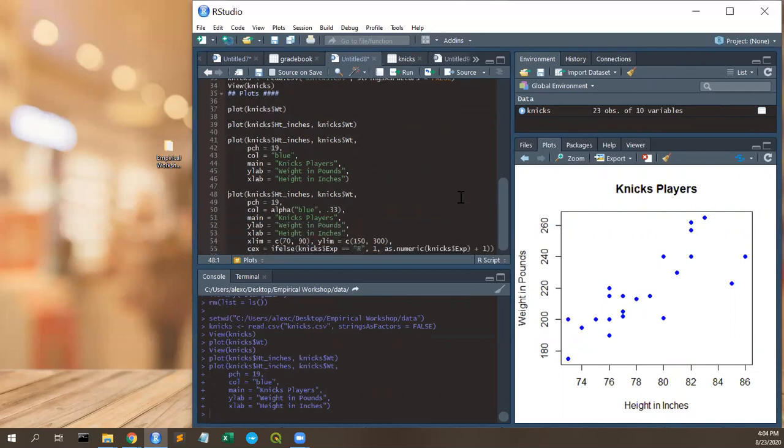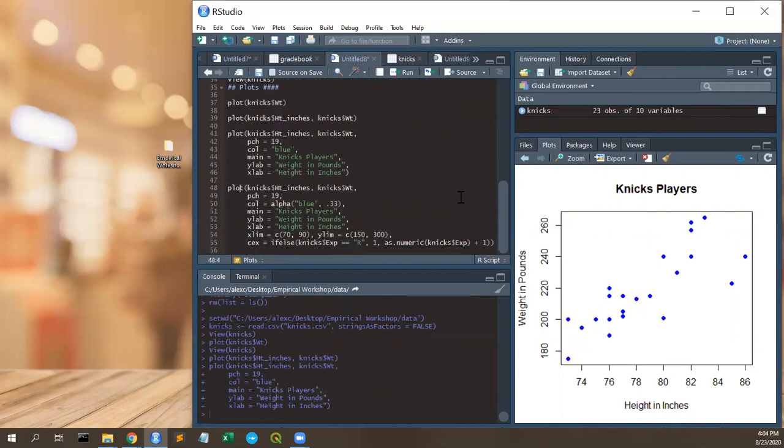Now, finally, I'm going to do one more thing where I'm going to change the color. PCH is going to be the same. Instead, now I'm going to use this thing called alpha. This comes from the scales package. You can only use this if you install the scales package. What this does is it takes two arguments. You take the color and an opacity. We're going to leave the labels the same.